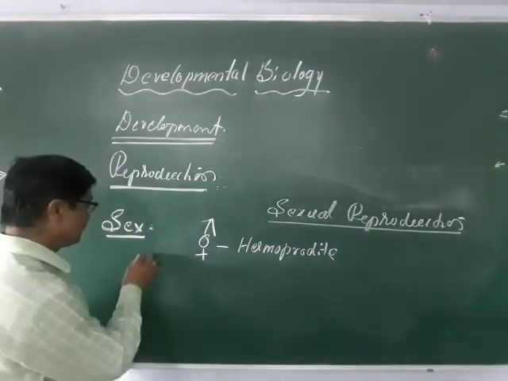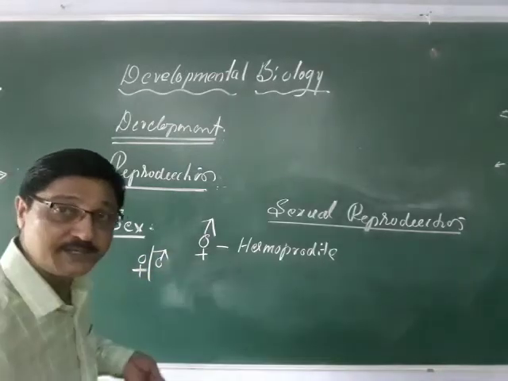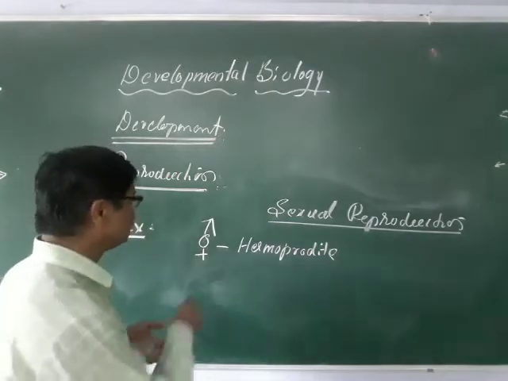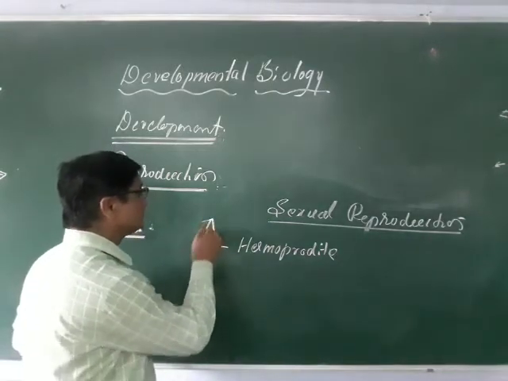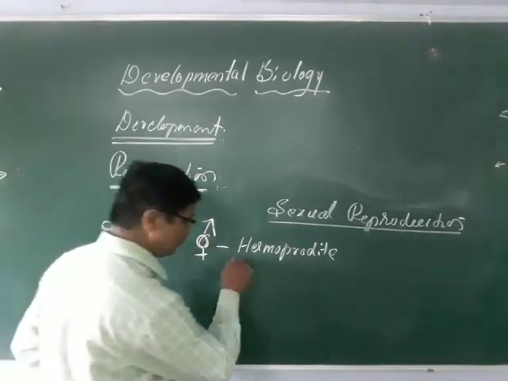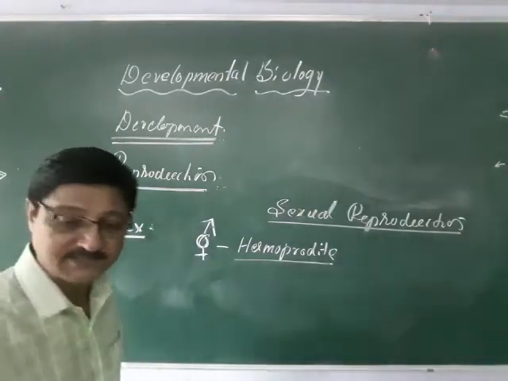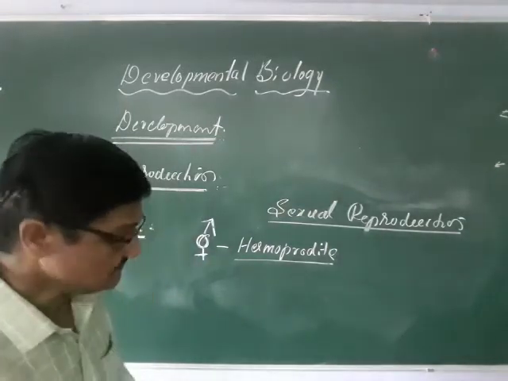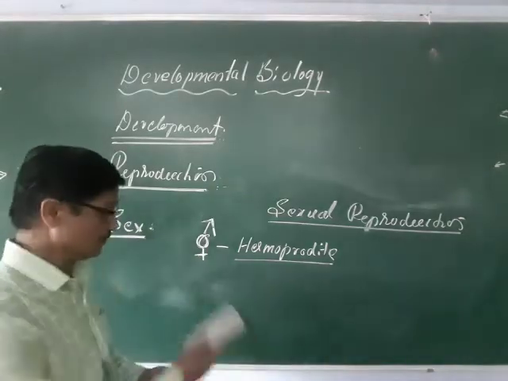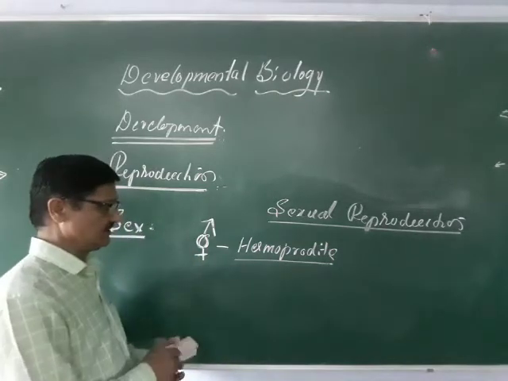Where sexes are separate, you can make out male and female separately. If both male and female reproductive organs are present in the same animal, that is called hermaphrodite or monoecious. These are typical examples in the lower forms. The earthworm is a good example of a hermaphrodite animal, and most invertebrates show this.